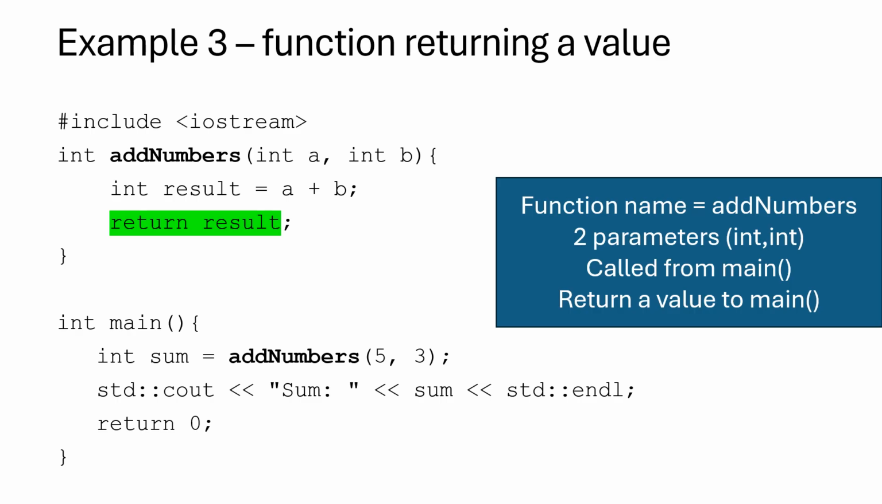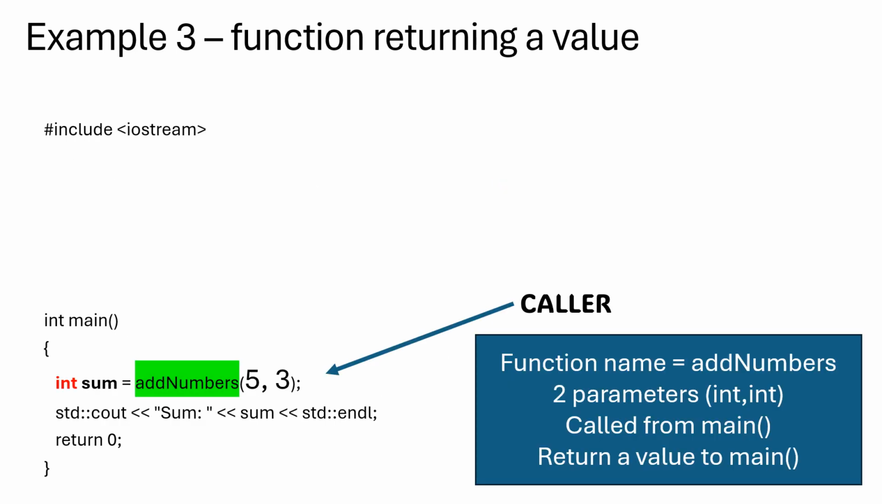Let us look at a more complex example. This function does not only display a value, it does more. It calculates 2 values and returns a result back to the caller. Let us look at it in more detail. The caller calls the function addNumbers with 2 parameters. Notice that these 2 parameters are of type int. Now also take note that in the main program we are expecting a value back, and that value should be stored in the variable sum of type int.